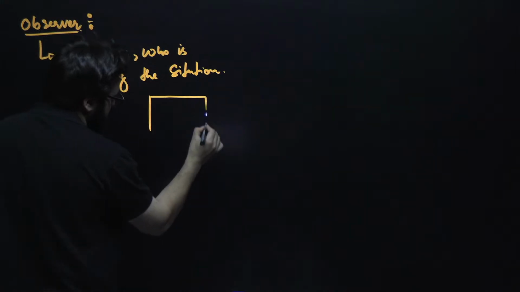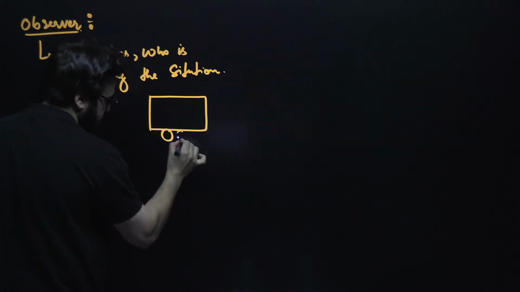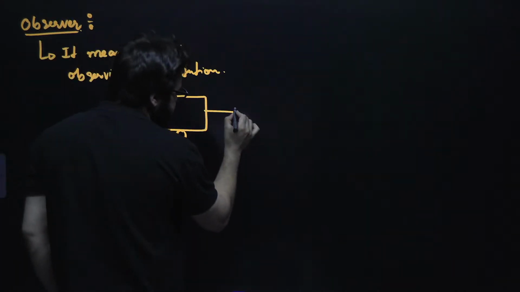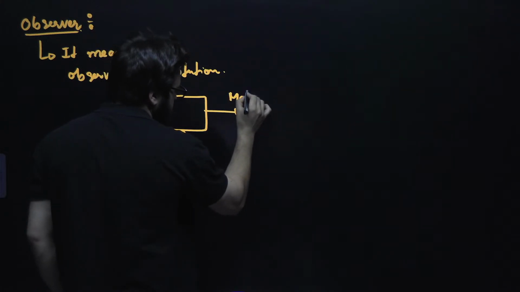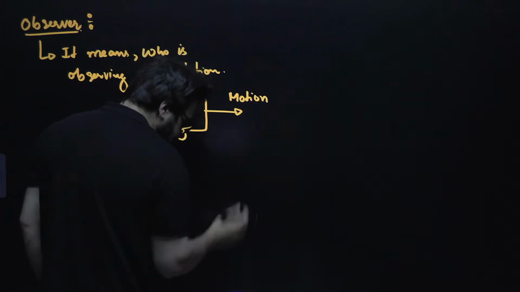See guys, let's suppose I have got a bus, and this bus is in motion. Understand very carefully, my dear friends.